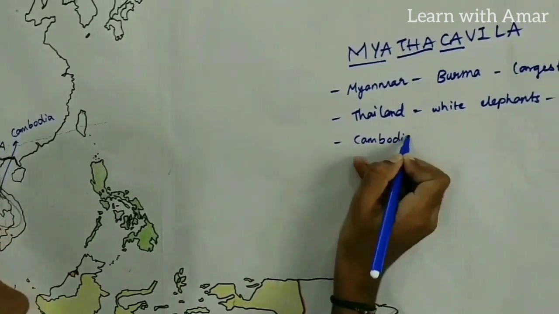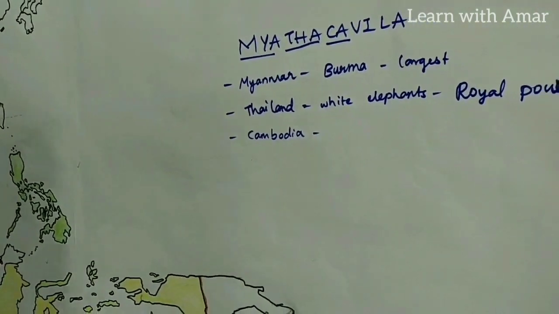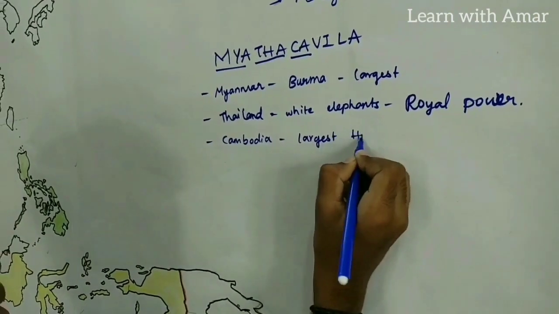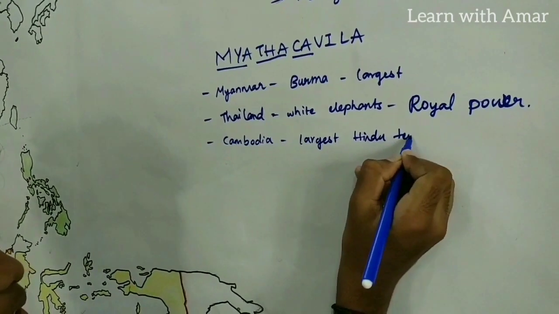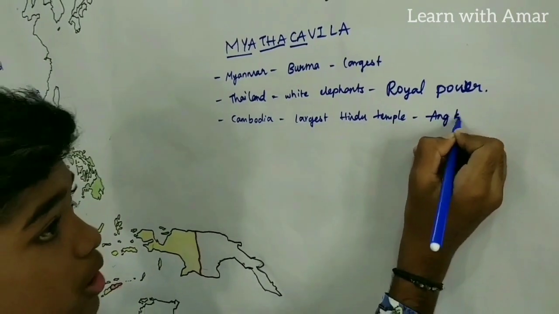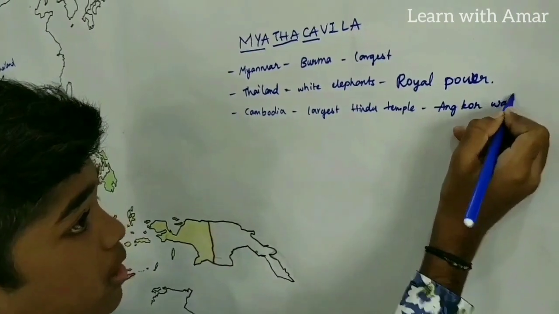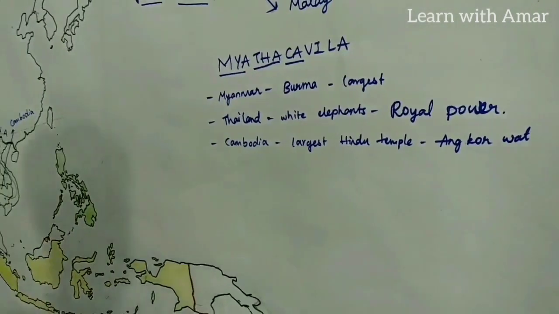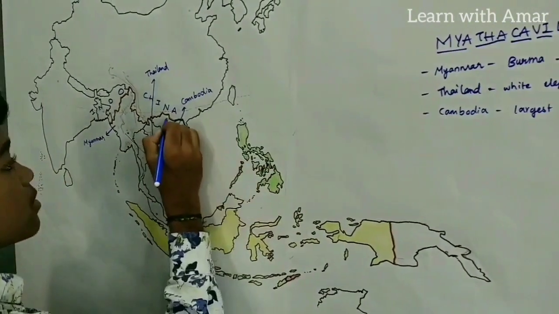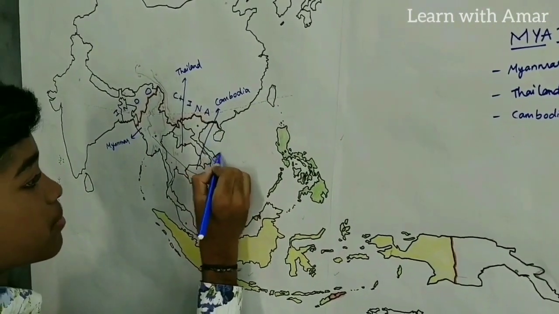Cambodia. Here in Cambodia, we find the largest Hindu temple in the world. That is what? It is Angkor Wat. Right? So, next comes V for this one, Vietnam.